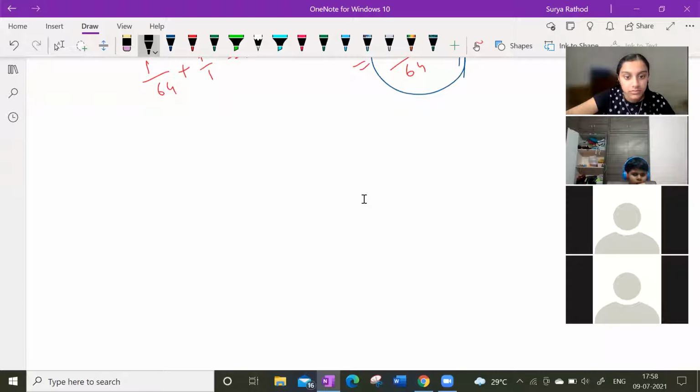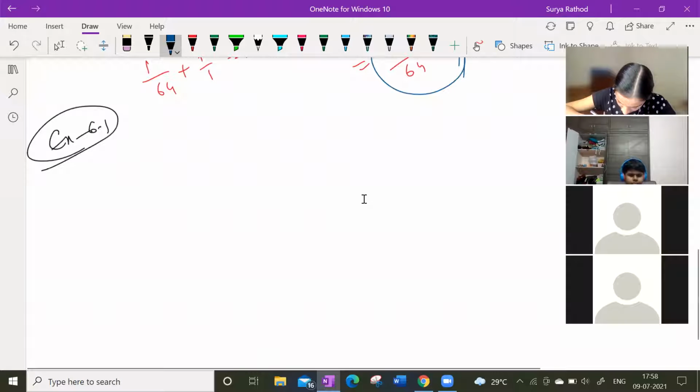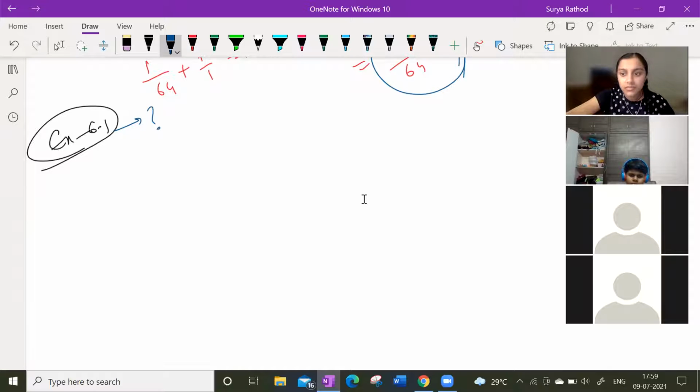Okay, so look at this. In the first exercise, 6.1, how many questions have we done so far? Sir, are you talking about the NCERT textbook? Yes, NCERT, and we have RS Agarwal as well, from the worksheet.